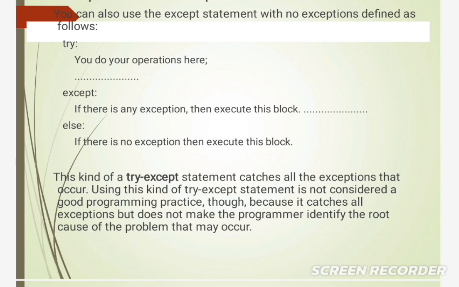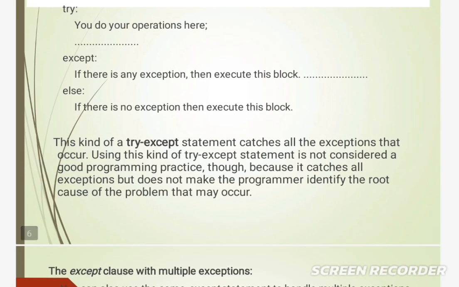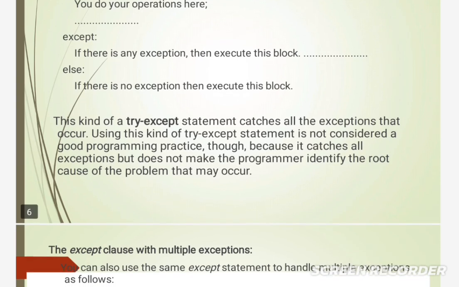Following is the syntax. You can also use the except statement with no exception defined as follows: try, again, we can perform the operation here, except, and else. So this kind of try except statement catches all the exceptions that occur. Using this kind of try except statement is not considered a good programming practice because it catches all the exceptions but does not make the programmer identify the root cause of the problem that may occur.